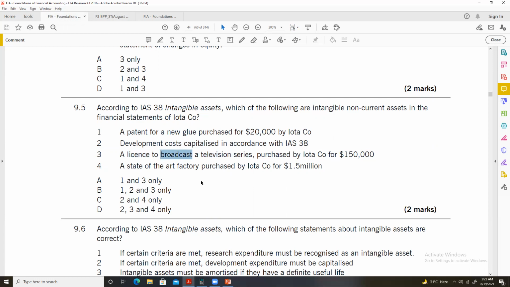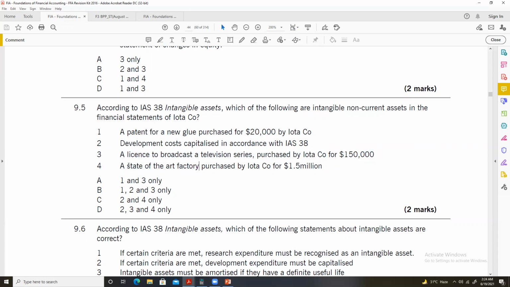By obtaining the license, the company got the broadcasting rights. So the license actually gives the company a right. As I told you, such licenses are our intangible assets. So again, in 3 we have an intangible asset.